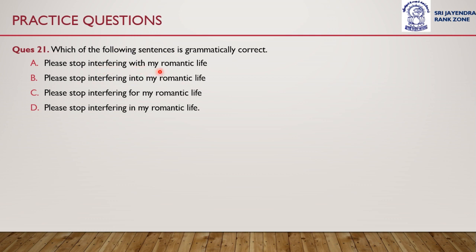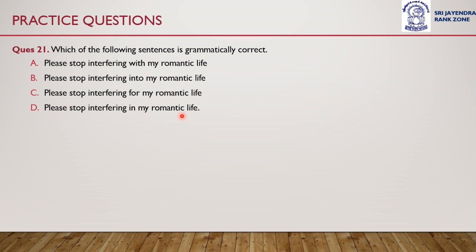Is it please stop interfering with my romantic life, or interfering into my romantic life, or interfering for my romantic life, or interfering in my romantic life? Which one do you think is the correct sentence? Read the sentences again and try to evaluate which one is the grammatically correct sentence.